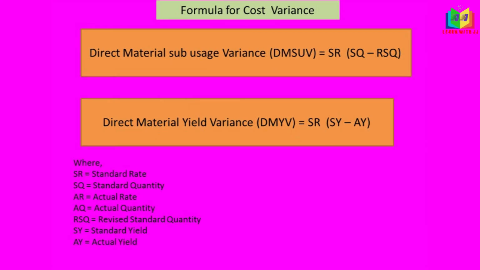I have given the abbreviations of these formulas. SR is the standard rate, SQ is standard quantity, AR is actual rate, AQ is actual quantity, RSQ is revised standard quantity, SY is standard yield, and AY is actual yield.